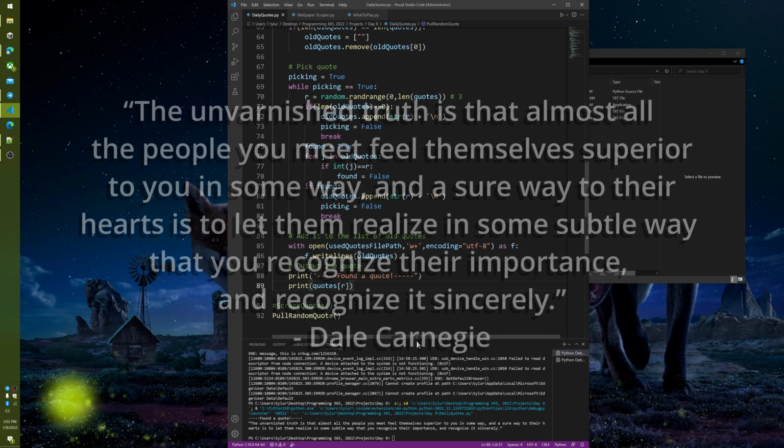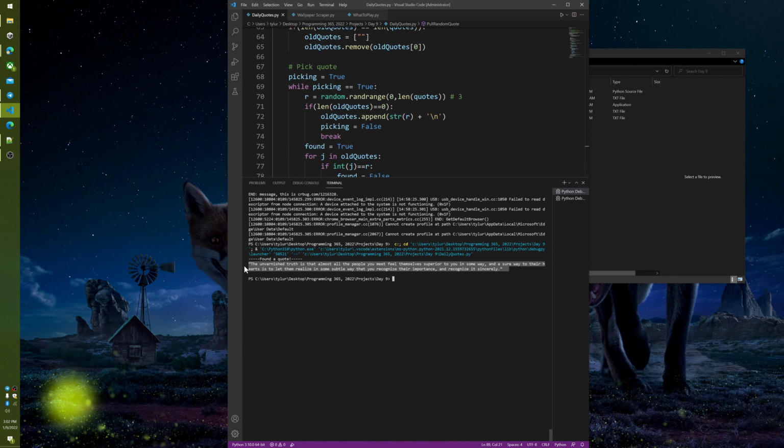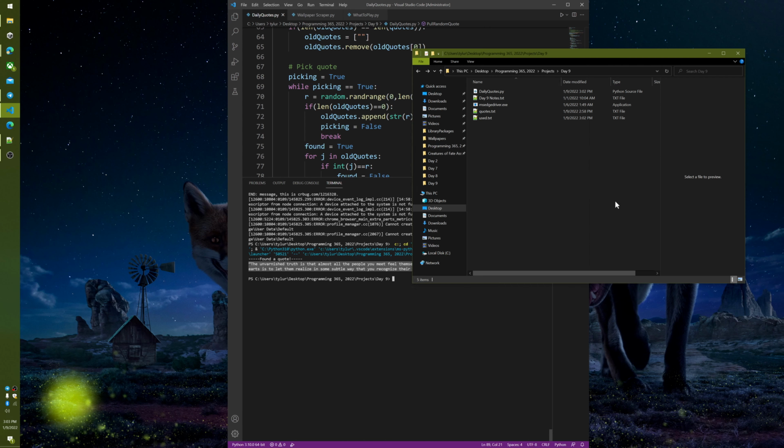The unvarnished truth is that almost all the people you meet feel themselves superior to you in some way. And a sure way to their hearts is to let them realize in some subtle way that you recognize their importance, and recognize it sincerely. By Dale Carnegie. Or someone else in his book. I actually don't know if they're all attributed to Dale Carnegie, but I'm pretty sure some are from other people.